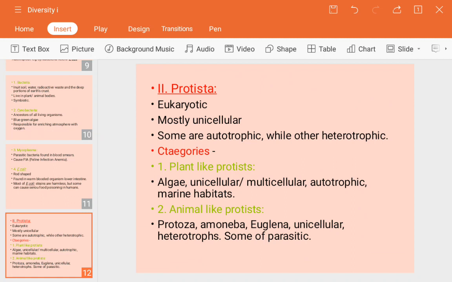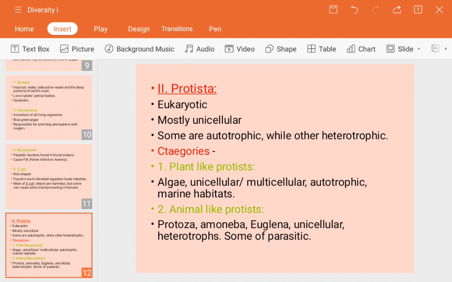So marine habitat means those actually live under the water. The marine word comes for the water only. The animal like protista are like protozoa, amoeba, euglena. So see, the protozoa, amoeba, euglena, these are actually the unicellular guys. And the amoeba, you know that it's shapeless, and euglena are all unicellular and heterotrophic, okay, and some of them are parasitic. Some of them are parasitic means they live on a live body, and some are heterotrophic means they depend on another's body, but they cannot be beneficial for them.